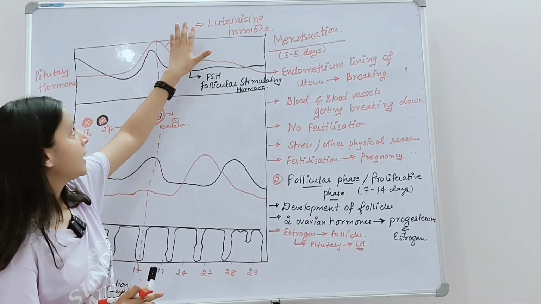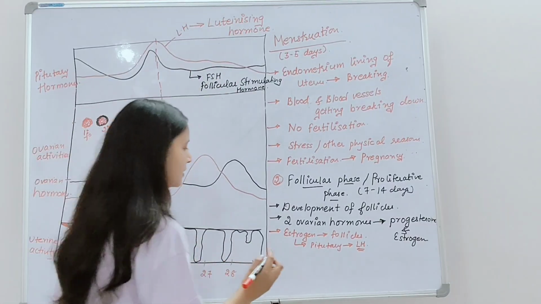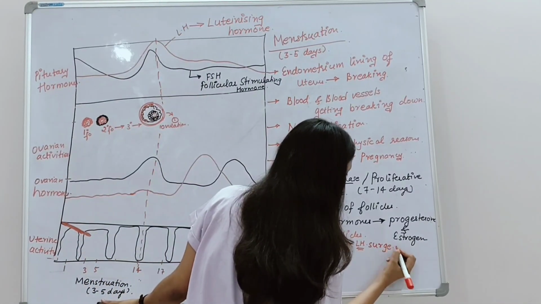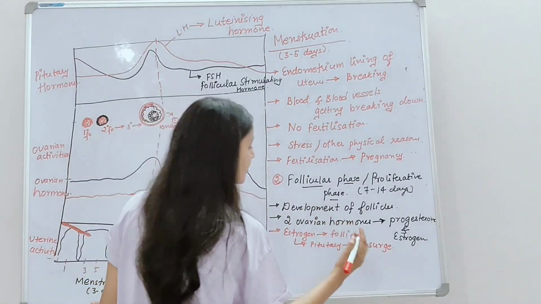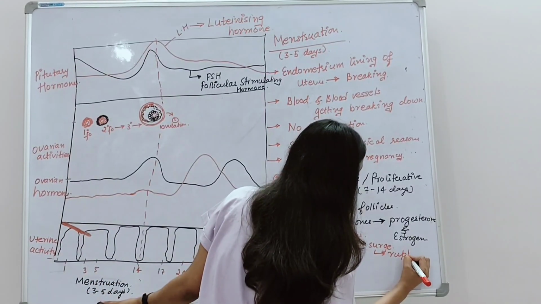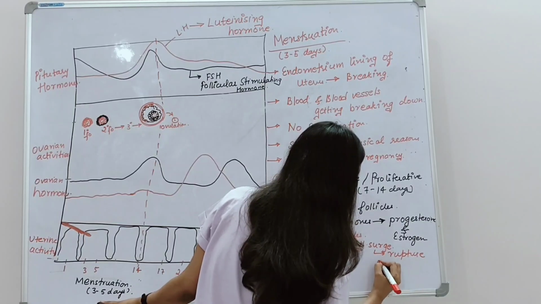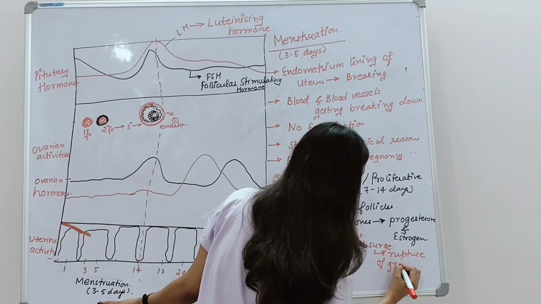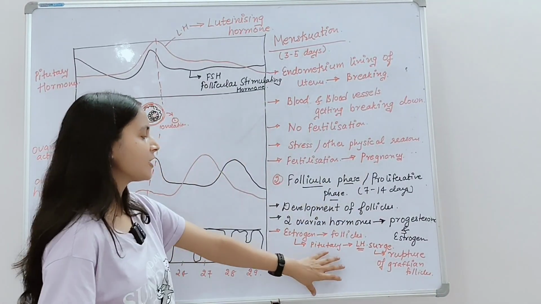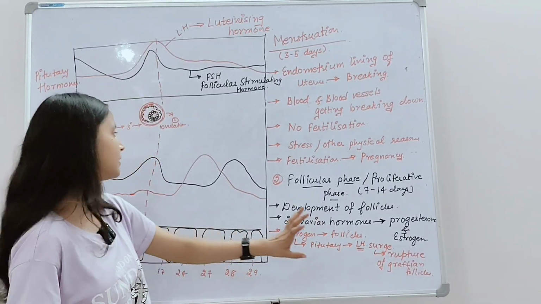As the LH surge takes place, what does it lead to? The LH surge leads to the rupture of the Graafian follicles.